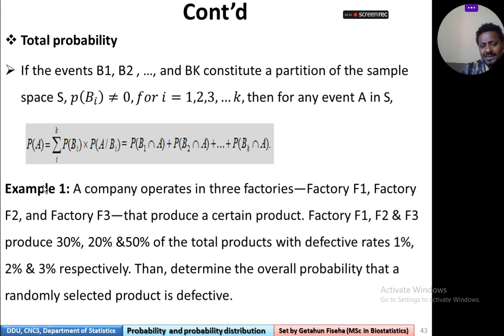So let's see one example. A company operates three factories, factory 1, factory 2, and factory 3, that produce a certain product. Factories 1, 2, and 3 produce 30%, 20%, and 50% of the total product of the company, with defective rates of 1%, 2%, and 3% respectively.